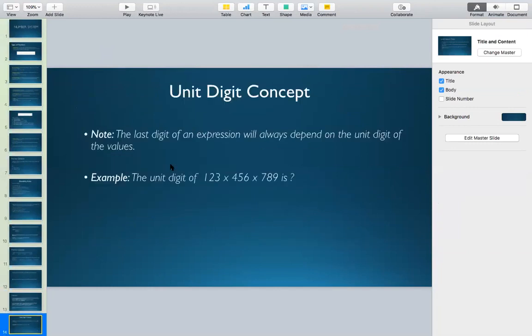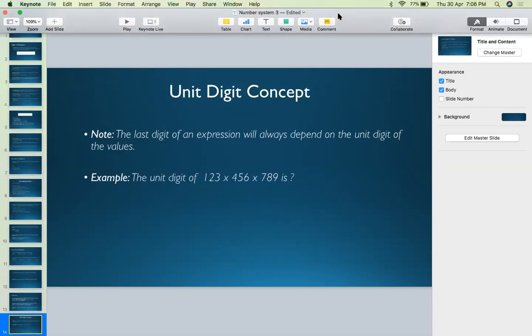Now again, we have a very important concept coming, the unit digit concept. Generally, I have seen a lot of questions coming in multiple aptitude tests based on the unit digit. So what is the unit digit? The last digit of an expression will always depend on the unit digit of the values. The last digit of any mathematical expression involving numbers will always depend only and only on the last digit of the value.